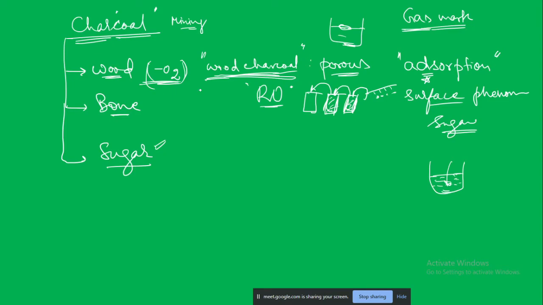Okay, sir, can I ask one question? Is charcoal a good conductor of electricity or not? Charcoal will not be a good conductor, right? Charcoal cannot be a good conductor of electricity, or it can be a good conductor? Sir, it cannot be. Okay. If you think that it can be a good conductor, you can tell me why you think it can be a good conductor.